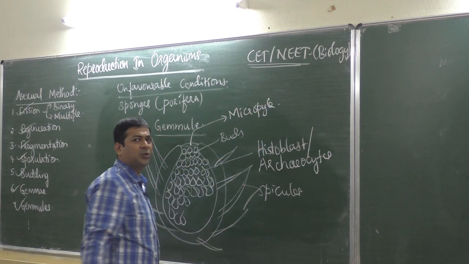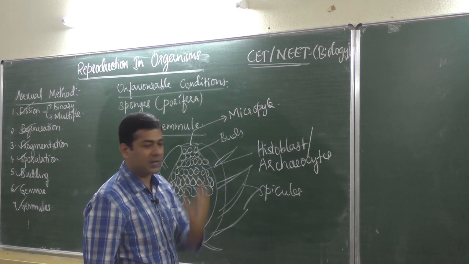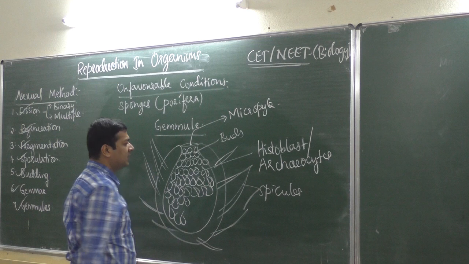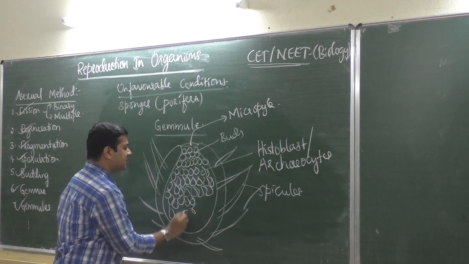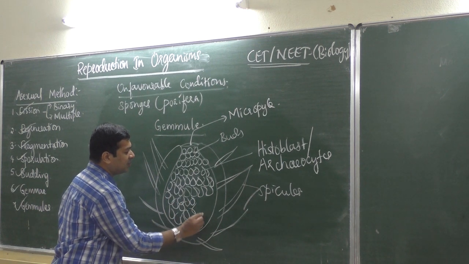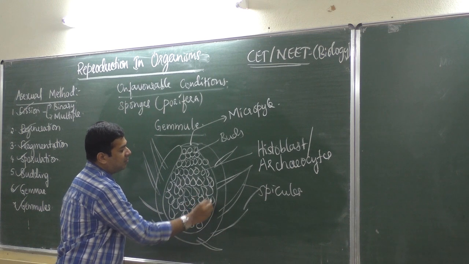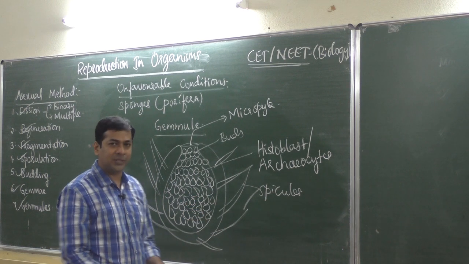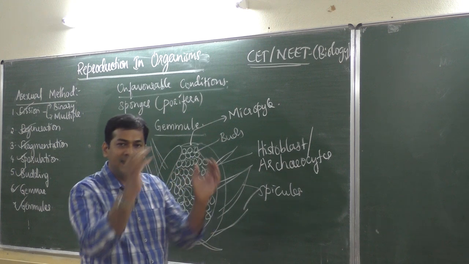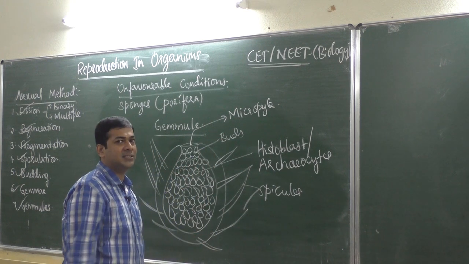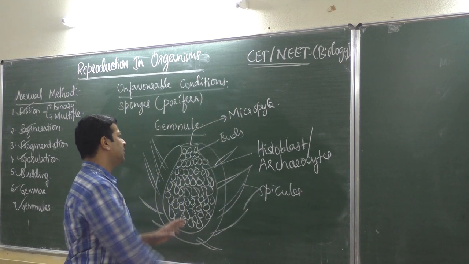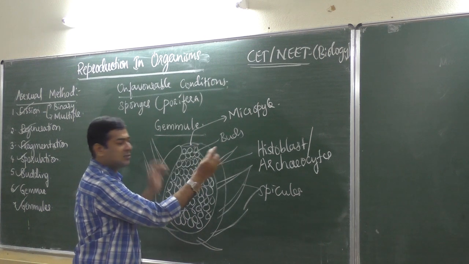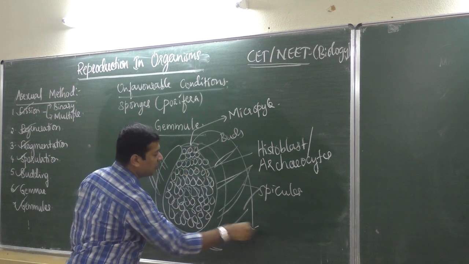You know the meaning. Micro means small, pile means opening present. Okay, small opening present there. So all these buds, when environmental conditions are not suitable, will remain inside the flask. When condition becomes favorable, then this micropyle opens, then all the asexual buds will come out.